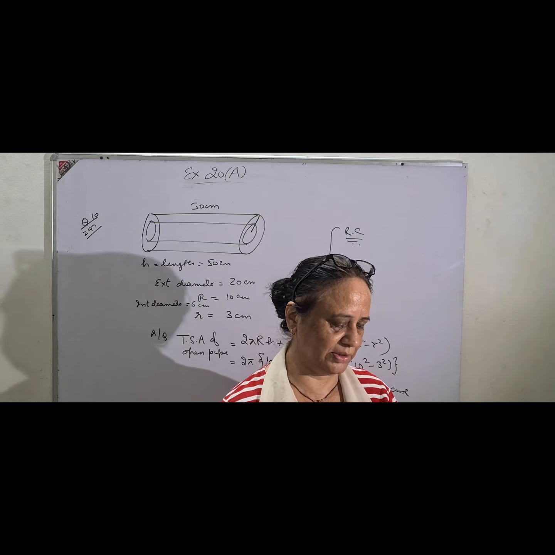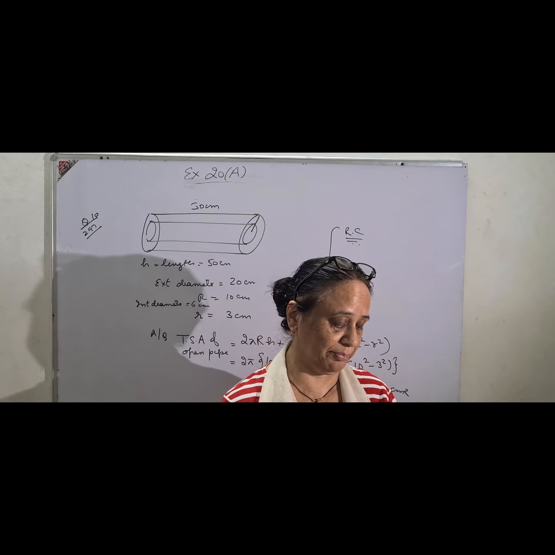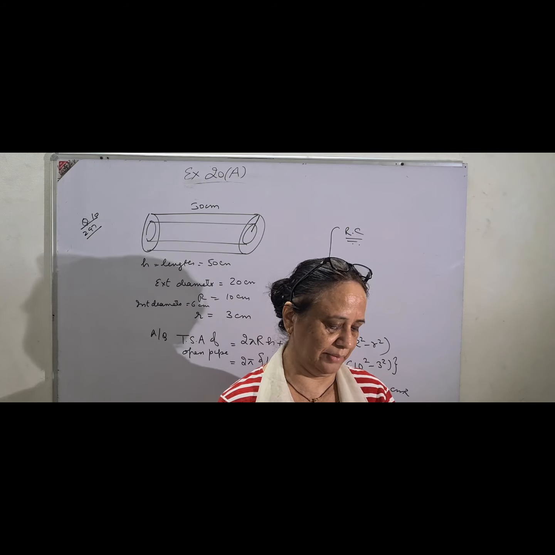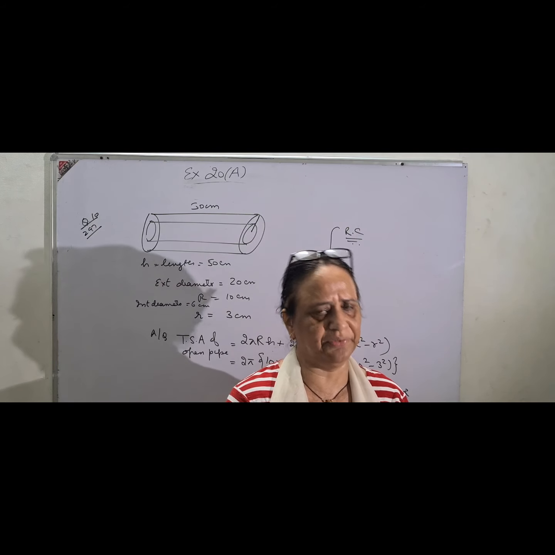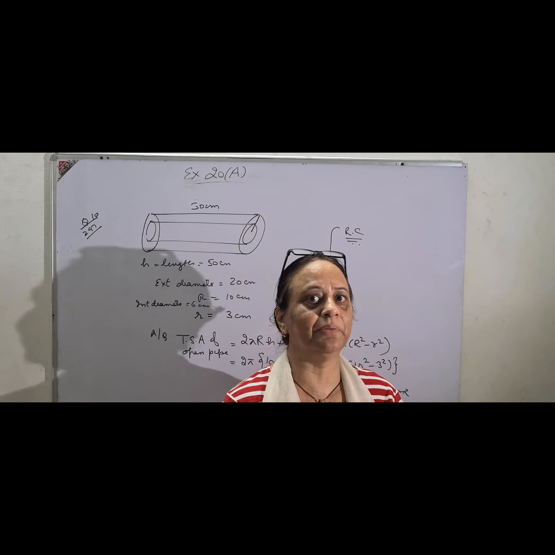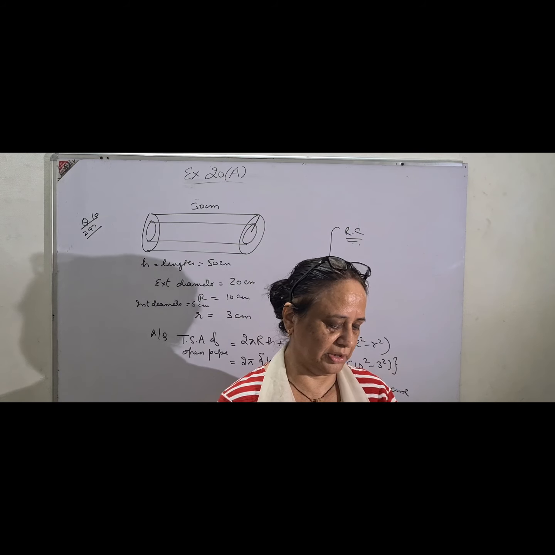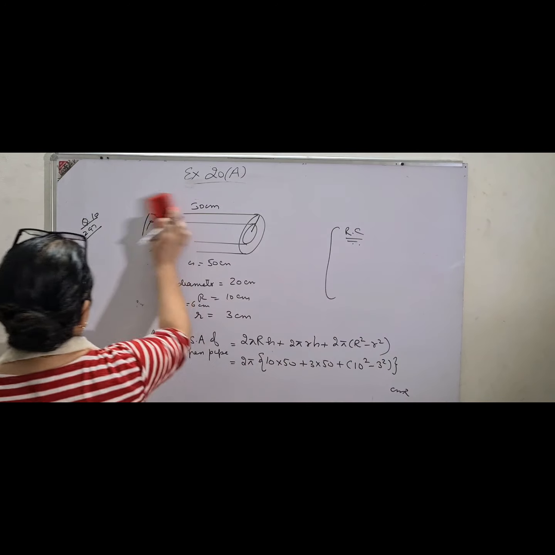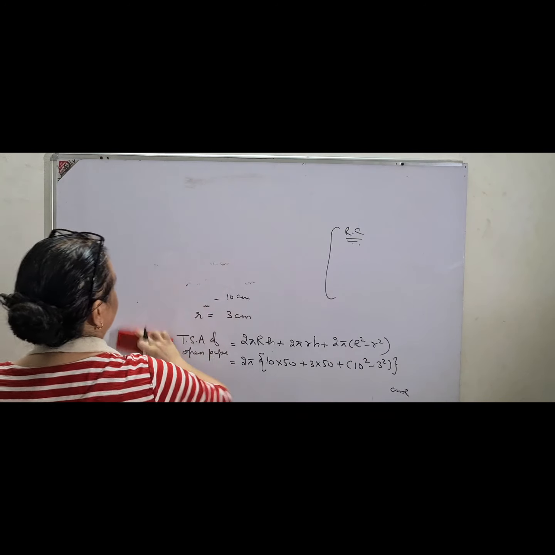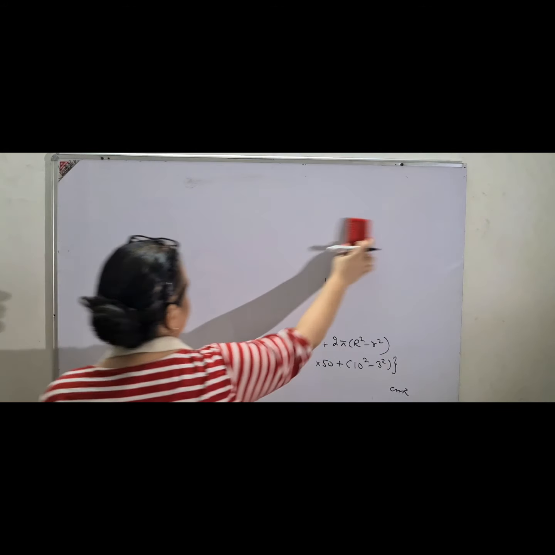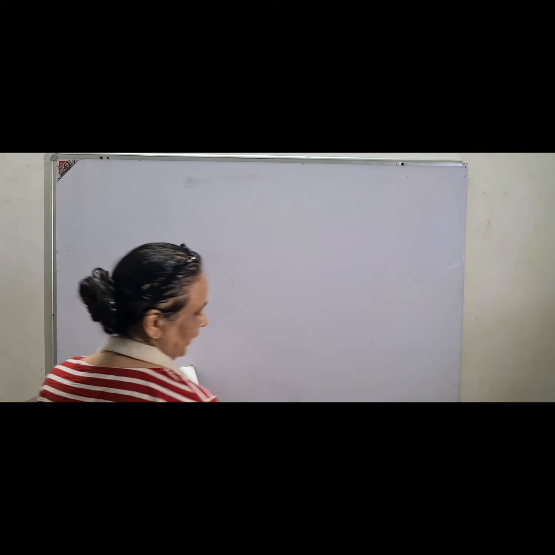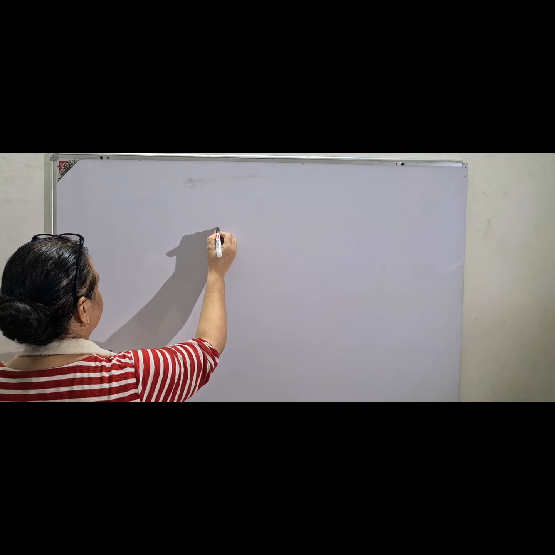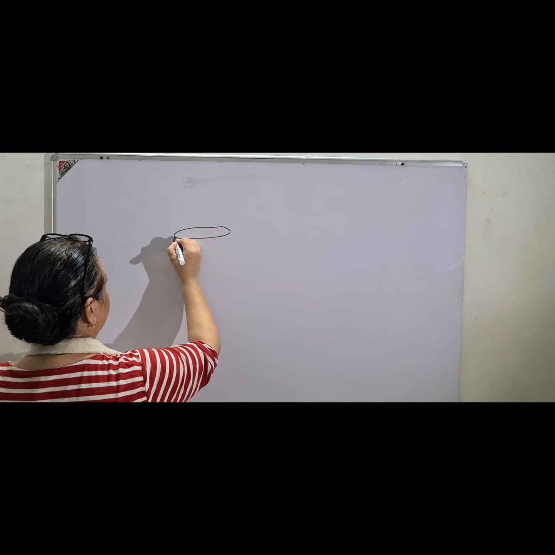Then question number 11, this is also one of the very important sums of the paper, and it has been coming since so many years, alternate every year, maybe in pre-board or maybe board, just the difference of the values, maybe sometimes not even that. So coming to question number 11, the height and radius of the base of a cylinder. This is a cylinder.